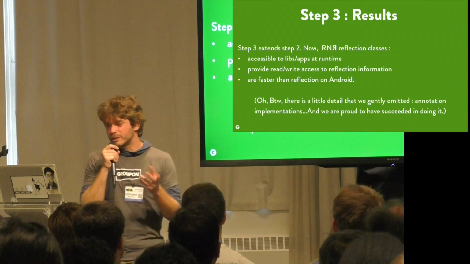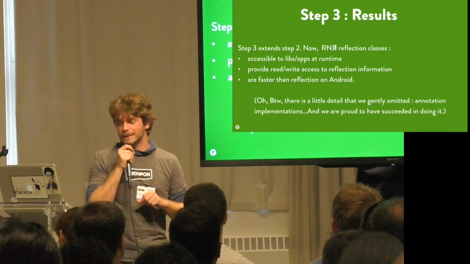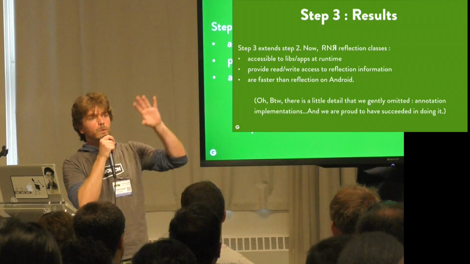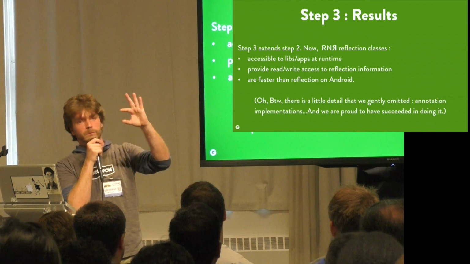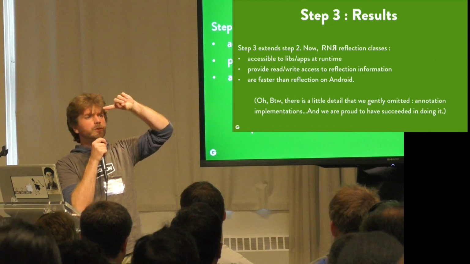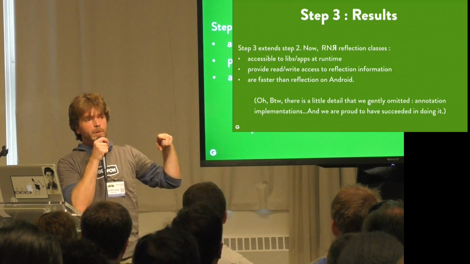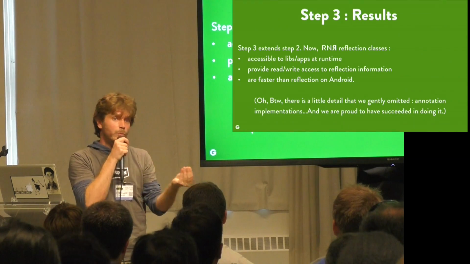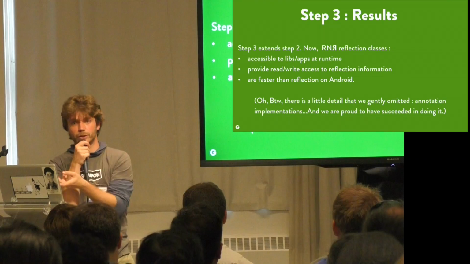Yeah, by the way, there was a little detail we gently omitted. If you look at what reflection does when you inspect a field, you get a field by reflection, and you can ask the field what annotations do you have, what are you annotated with? The answer provided by the reflection API is going to be an instance of this annotation, providing you all the values of the annotations.